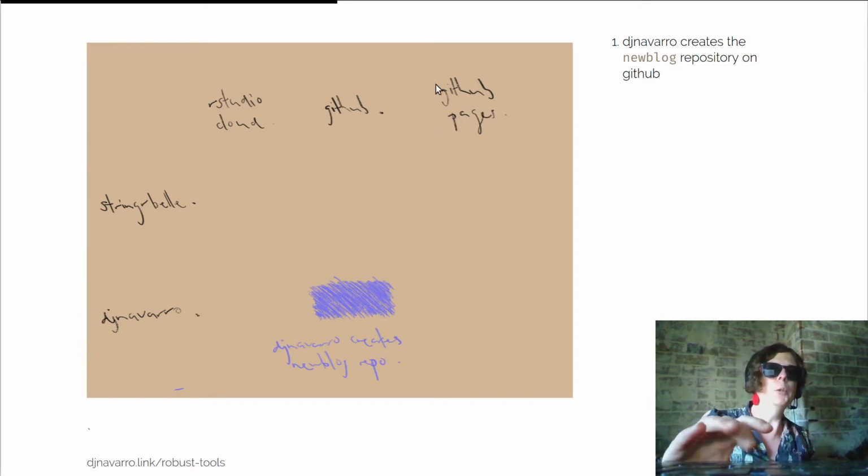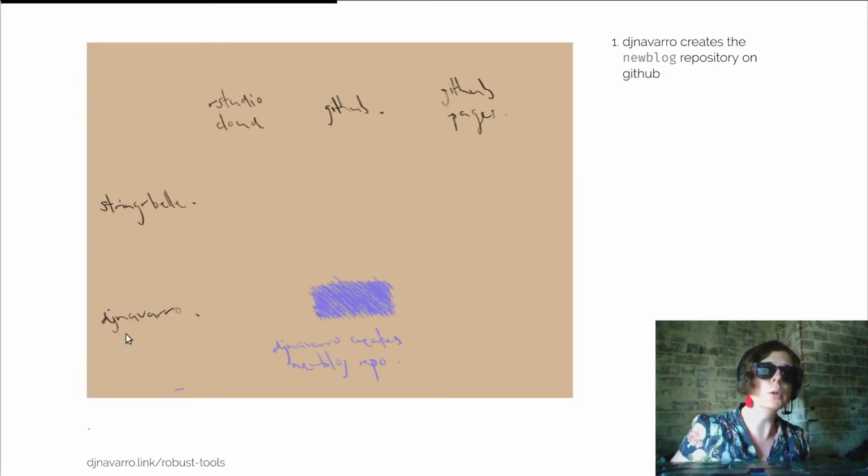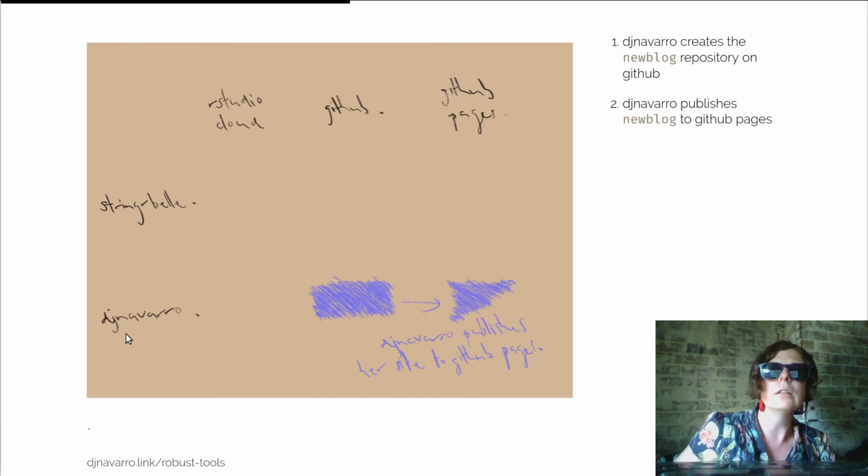So we have two people here in these pictures. DJ Navarro in the bottom in blue, and there will be Stringer Bell up the top in pink. So what happened originally is DJ Navarro created this new blog repository, and she published that to her website up on GitHub Pages.